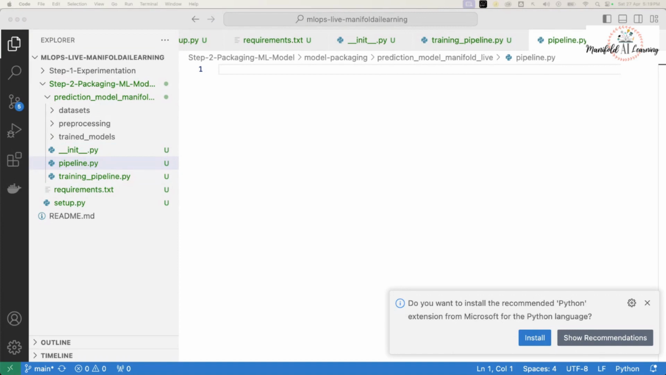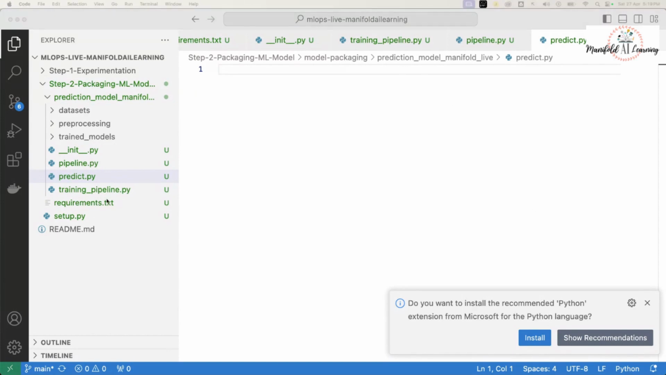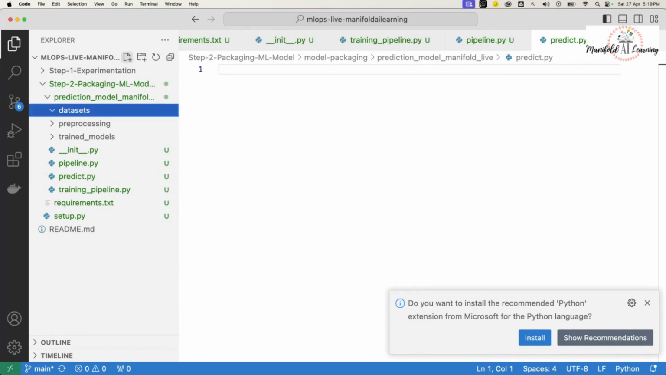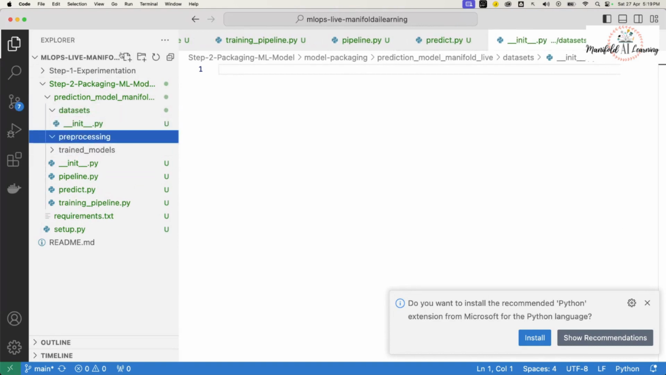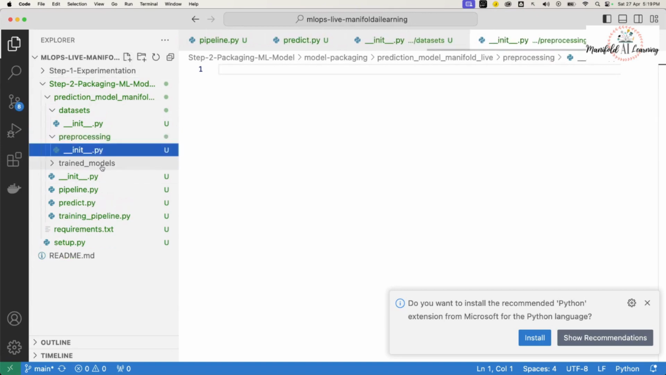Currently I'm just going to create the various files, guys, and we will use them. Once we create the structure, we would go ahead and fill in those entries as per our project. I'll create one more Python file, predict.py, which would help me to run the prediction. Now, to be able to access the data set, I'm going to go inside this folder and create __init__.py, and I'll do the same thing for my preprocessing folder and the trained models folder.